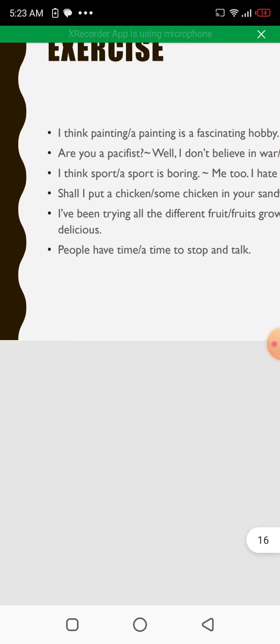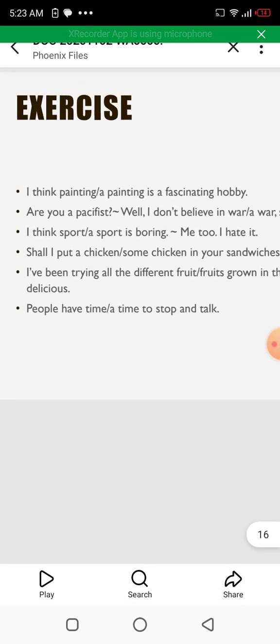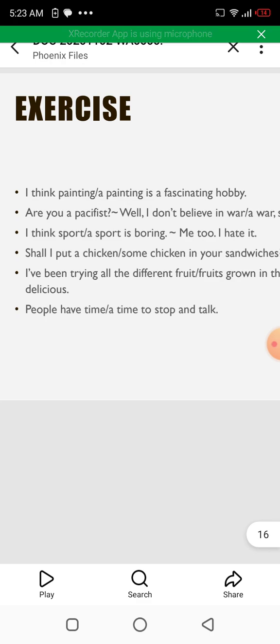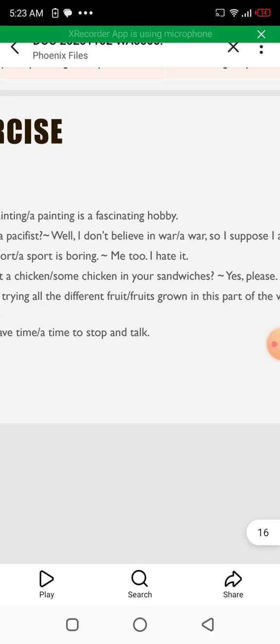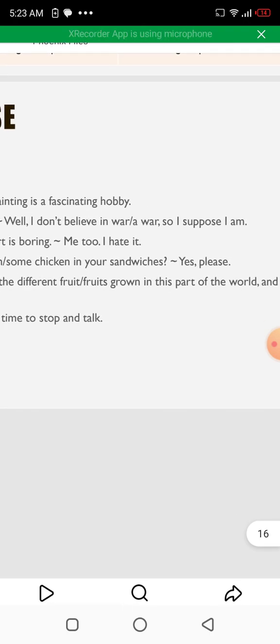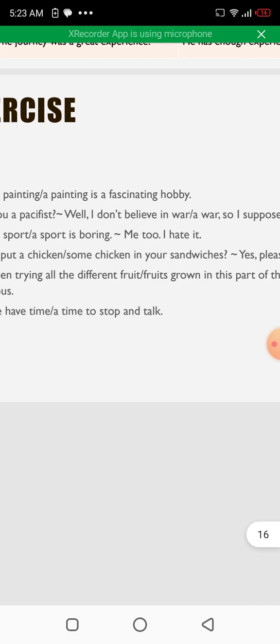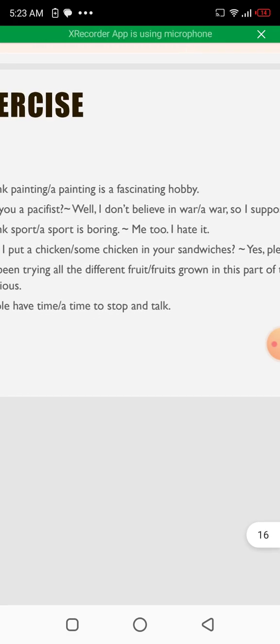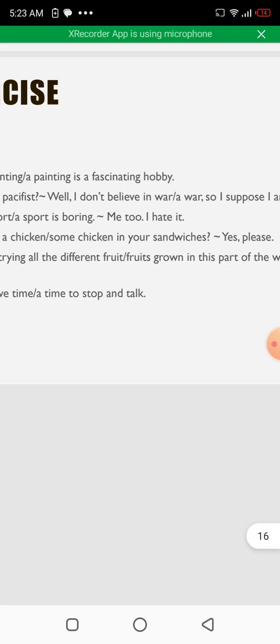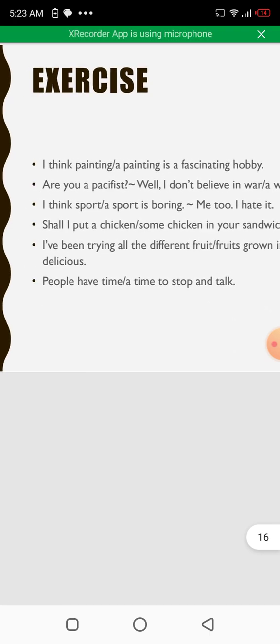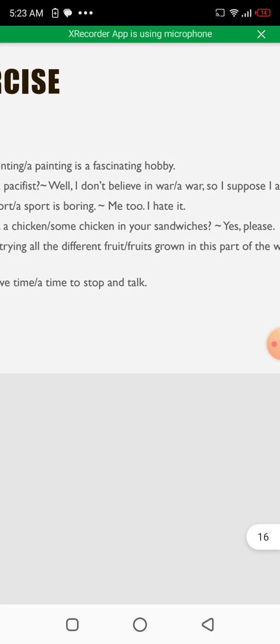So let's do the exercise. I think painting or a painting is a fascinating hobby. I think painting is a fascinating hobby. Are you a pacifist? Well, I don't believe in war or wars, so I suppose I am. So here, war in general would be used. I don't believe in wars would be correct. I think sport or a sport is boring. I think sport is boring.